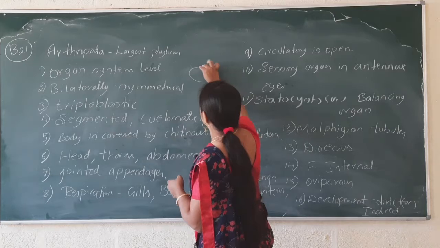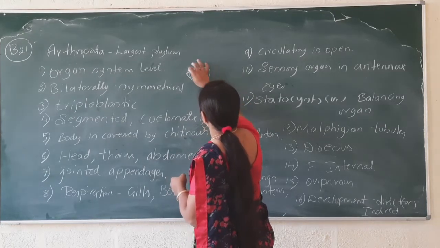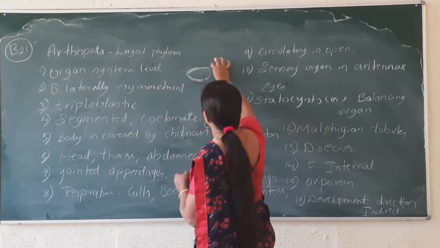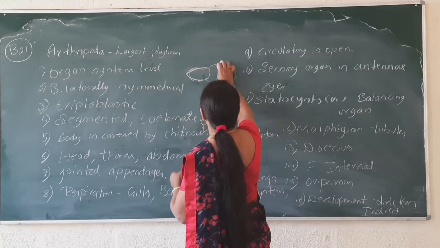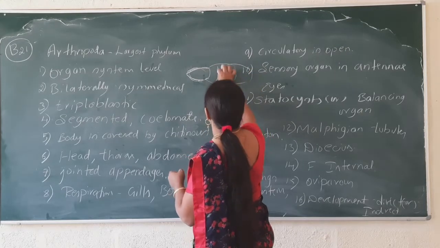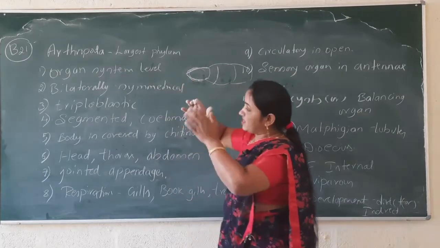Consider just one insect I'm drawing here. This part you can consider as the head, the thorax and the abdomen. So this is nothing but the body division.